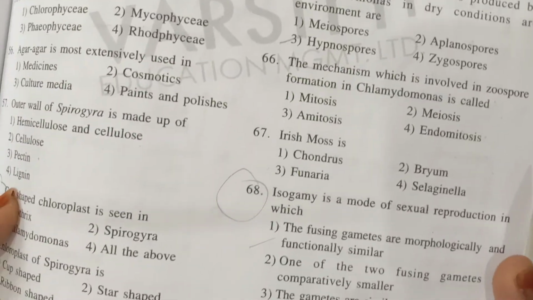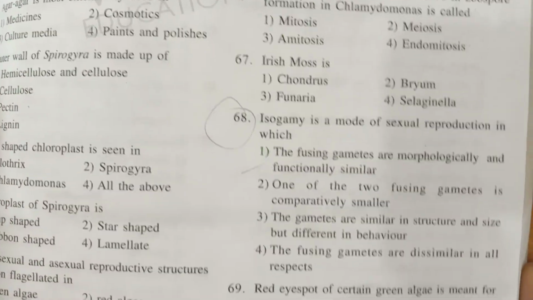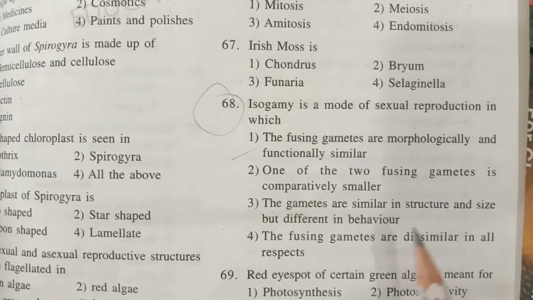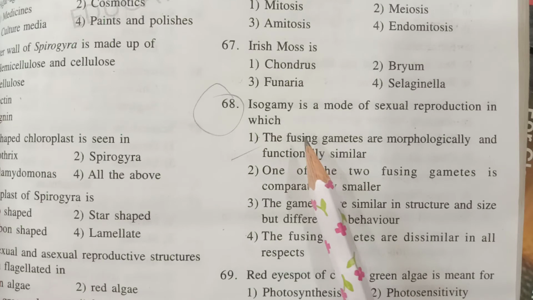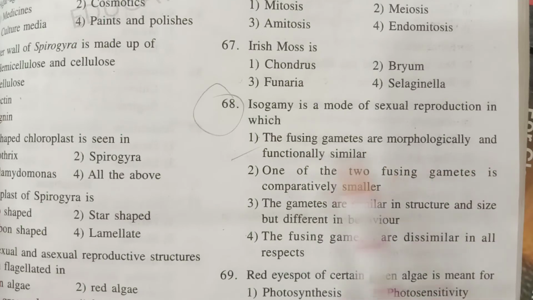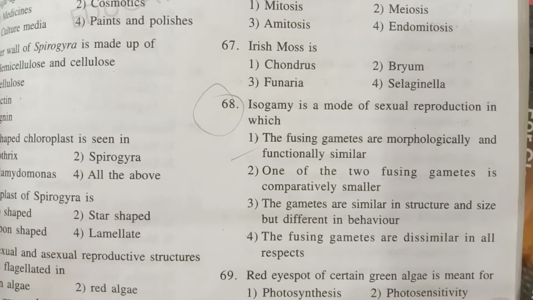Next, question number 68. Isogamy is a mode of sexual reproduction in. What happens in isogamy? The fusing gametes are morphologically and functionally similar. Such gametes, when they fuse, the process is called as isogamy. You know there is isogamy, anisogamy and oogamous type of sexual fusions. This is mainly found in algae.